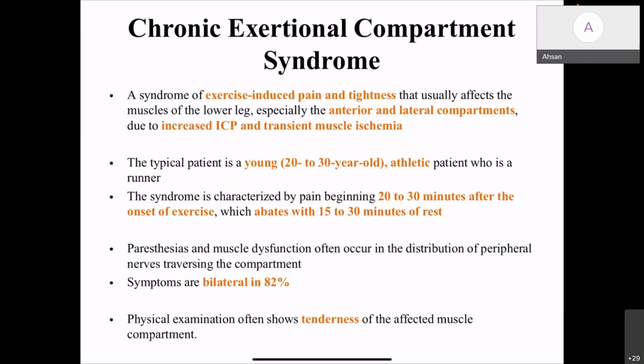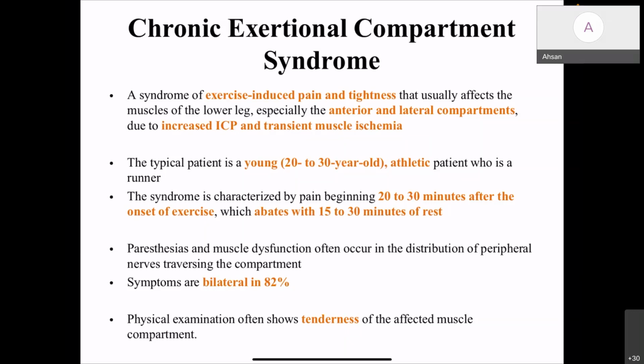Chronic exertional compartment syndrome, which can also be called chronic compartment syndrome, is a syndrome of exercise-induced pain and tightness that usually affects the muscles of the lower leg, especially the anterior and lateral compartments, due to increased ICP and transient muscle ischemia. The typical patient is a young athletic patient, between 20 to 30 years, who is a runner. The syndrome is characterized by pain beginning 20 to 30 minutes after onset of exercise, and it abates with 15 to 30 minutes of rest.